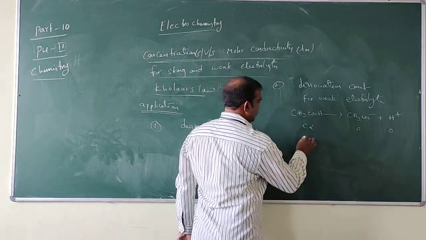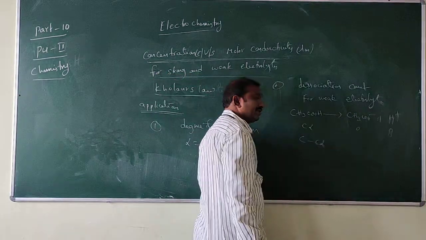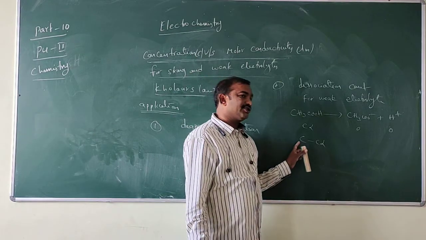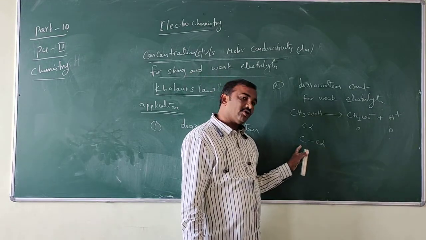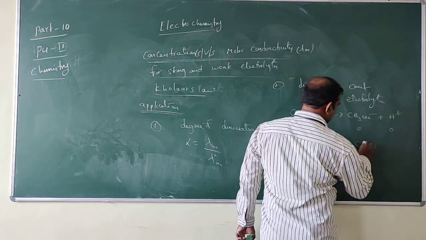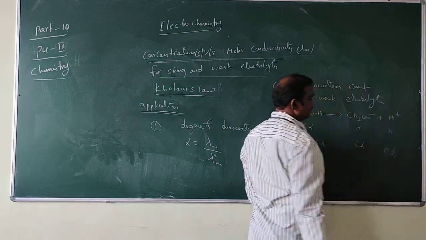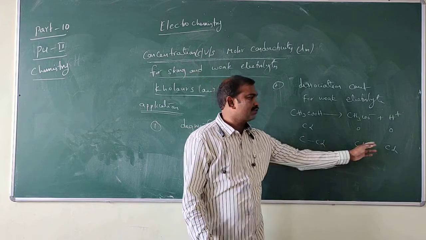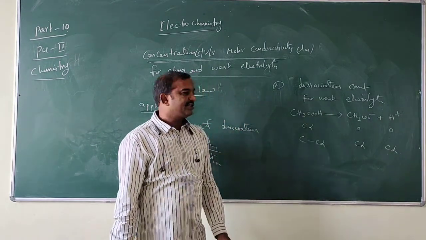See, next C minus C alpha. That means this much of the concentration is decreasing from the whole concentration. So what happened here? C alpha, C alpha. This C alpha converts into two parts, C alpha and C alpha.